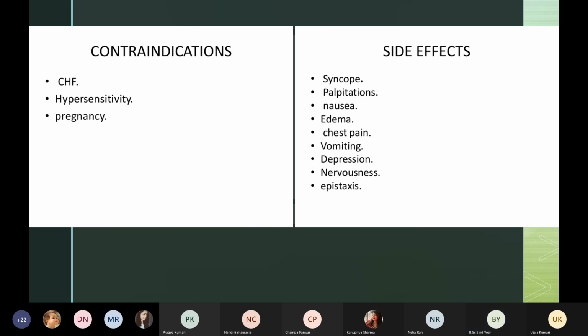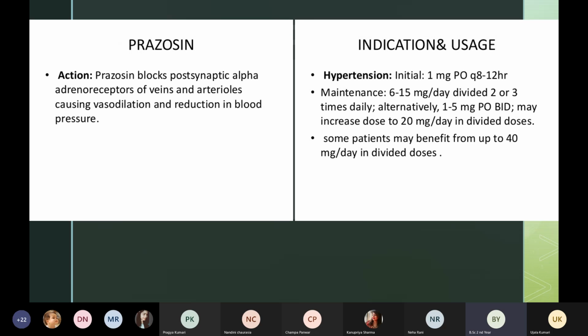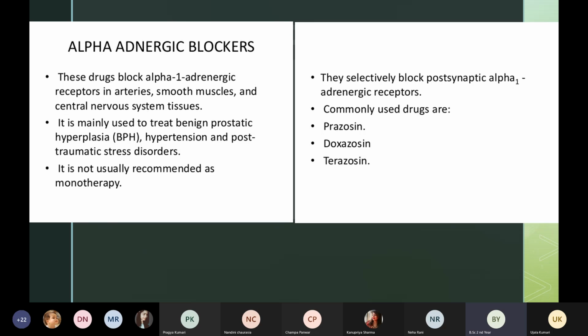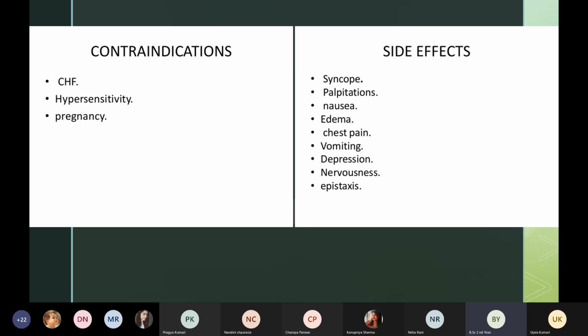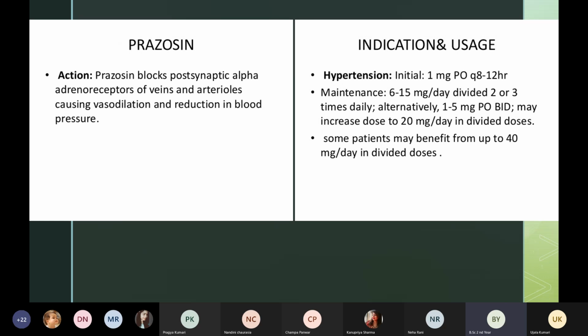Okay, so I have done about alpha adrenergic blockers. In alpha adrenergic blockers, I have only taught you about the medicine prazosin, because prazosin also is very commonly used. I have taught you about the action of prazosin, the dose, how much dose we should give, the initial dose, and if their blood pressure is not decreasing, then we can give a maintenance dose.